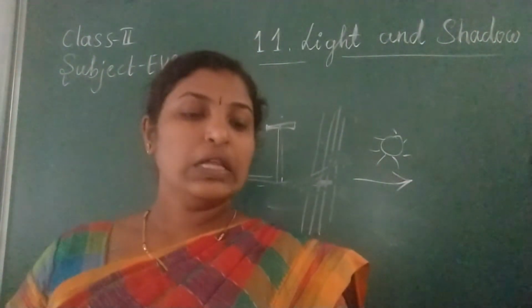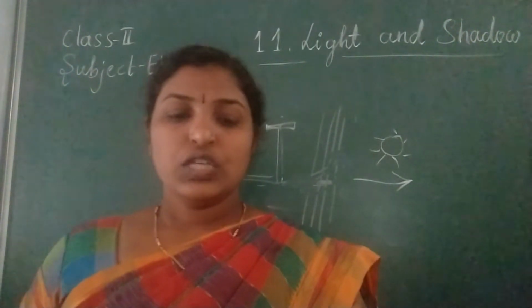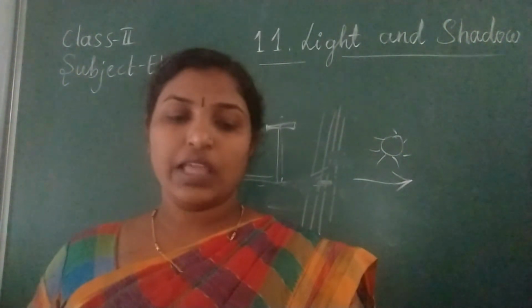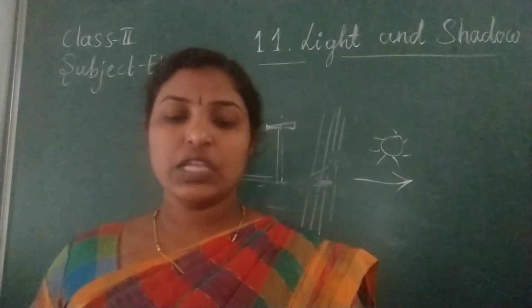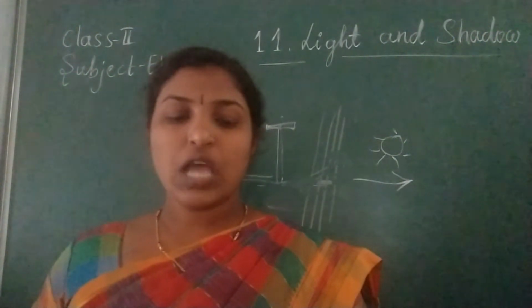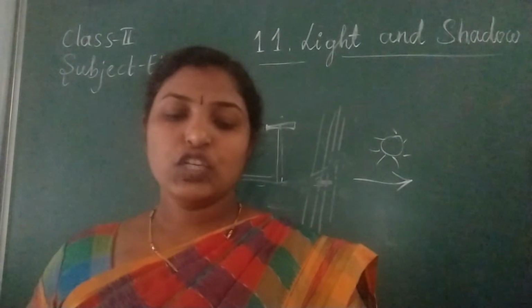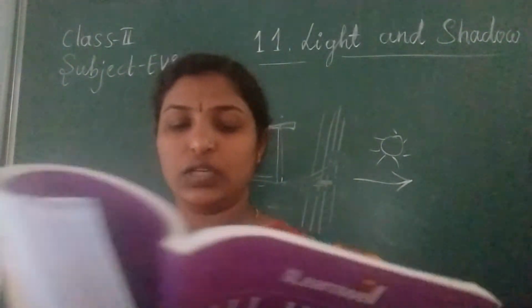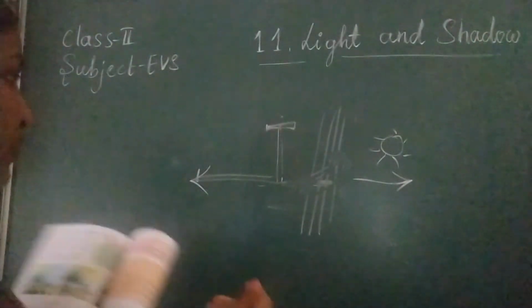Let's go to the length of a shadow. Shadows change in length. The shadow of an object in the sun changes in length at different times of the day. Shadows are long in the morning and evening and shortest at noon. See how the length of the shadows will be.